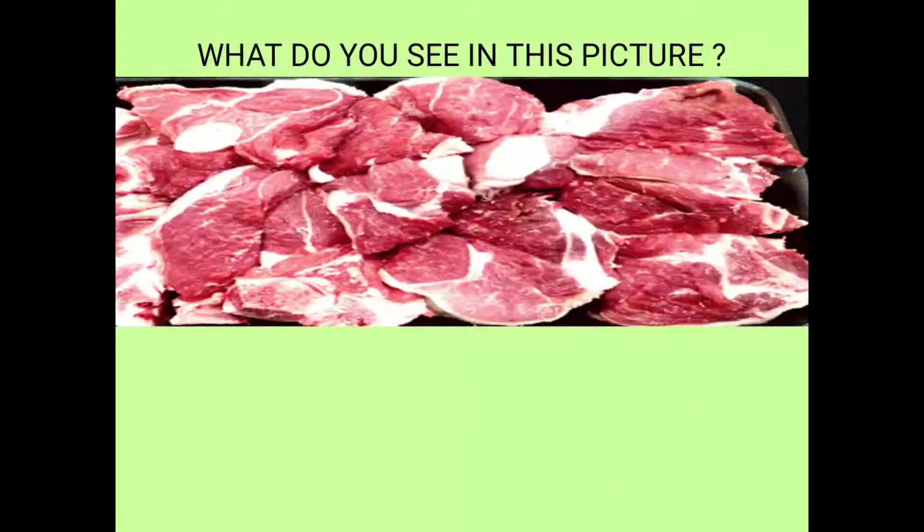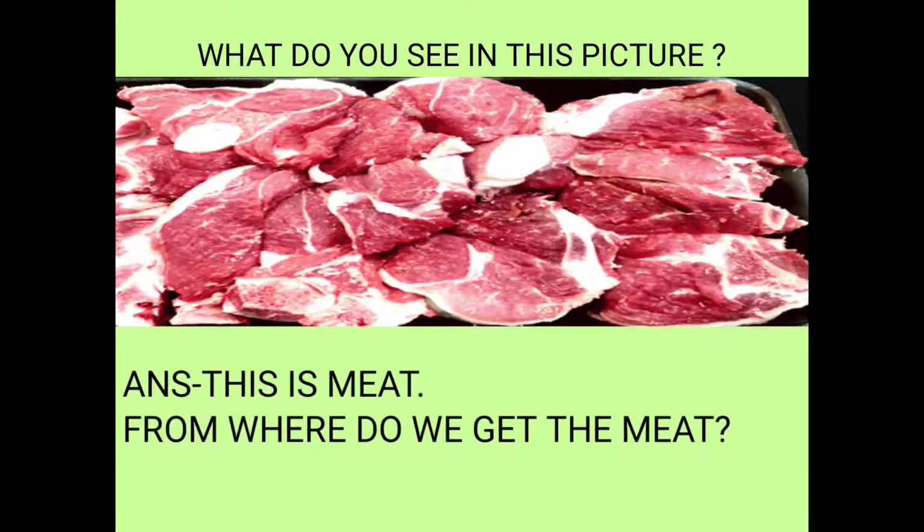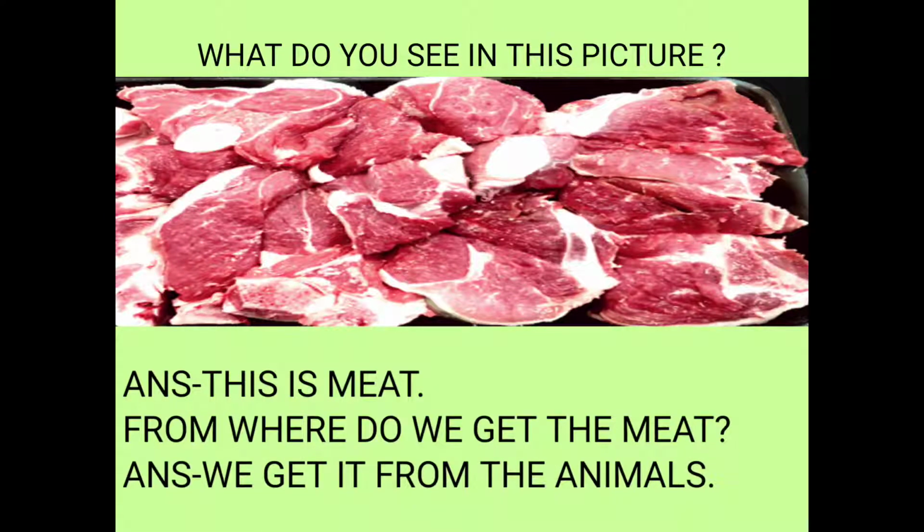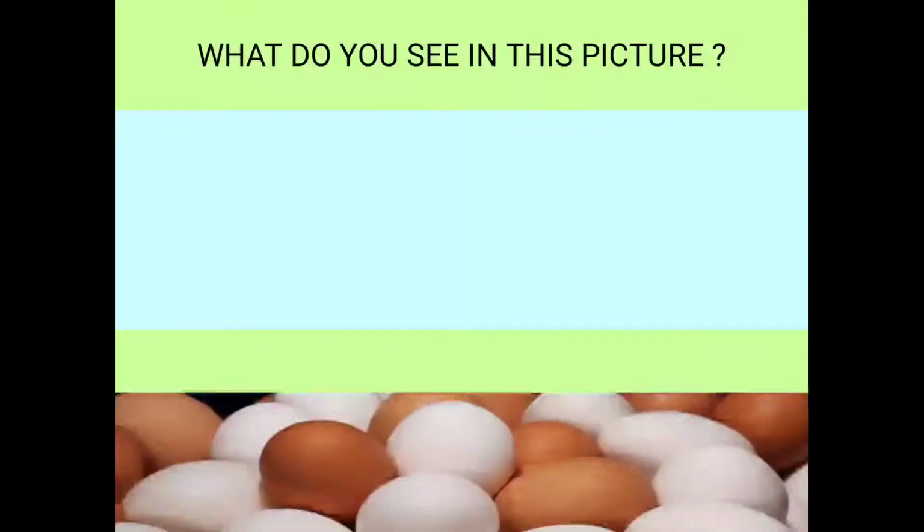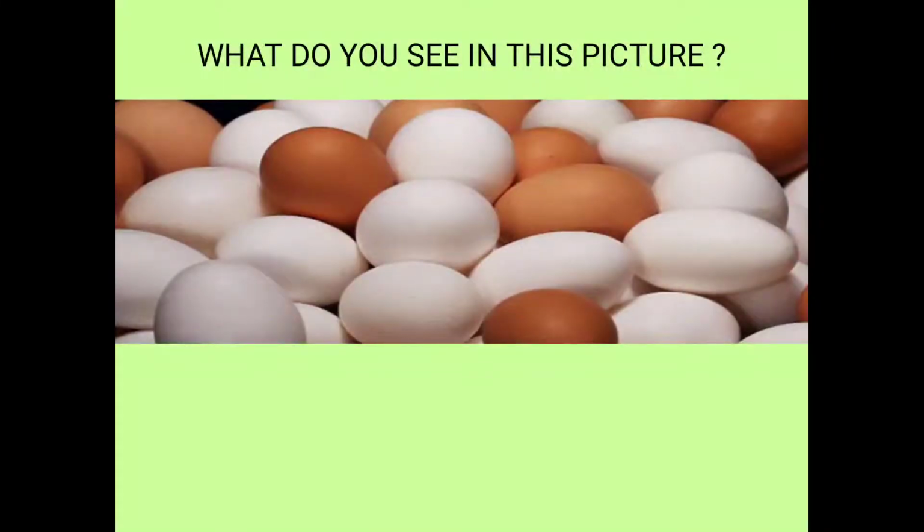Now, look at this picture and tell me from where do we get meat? We get meat from the animals. What do you see in this picture? You can see eggs in the picture.